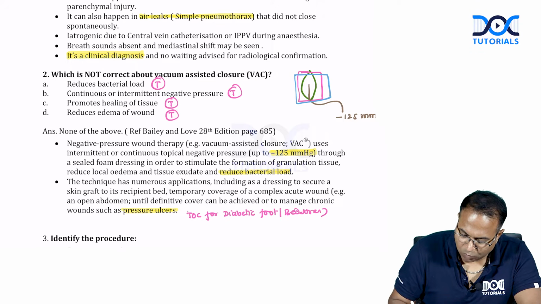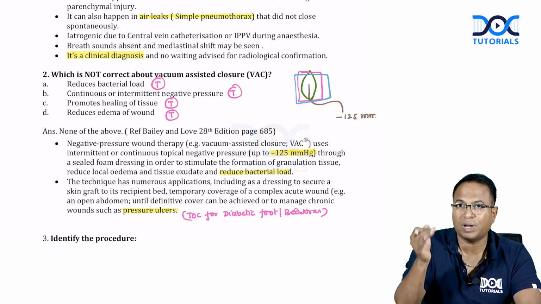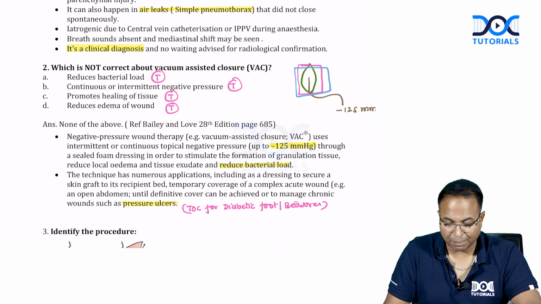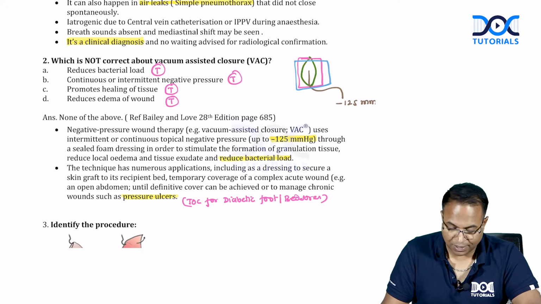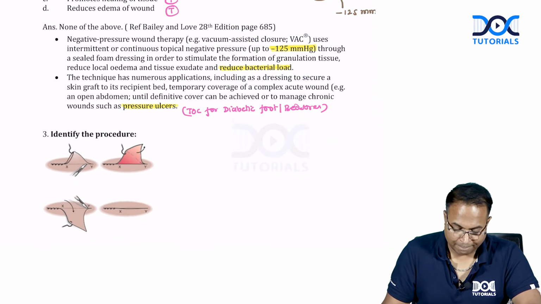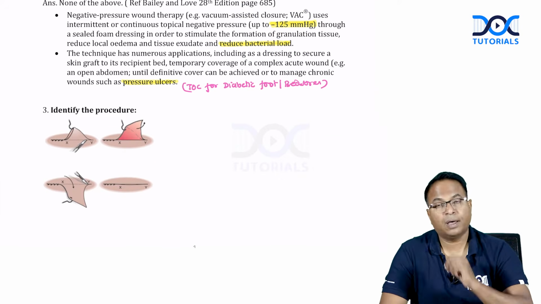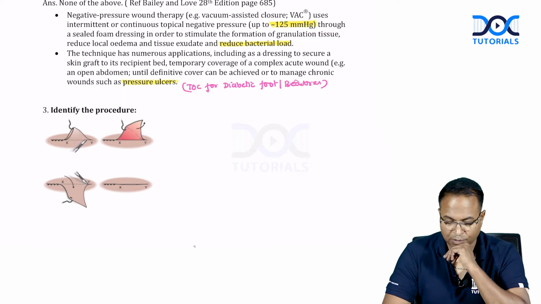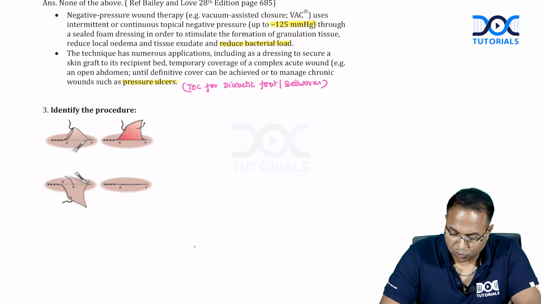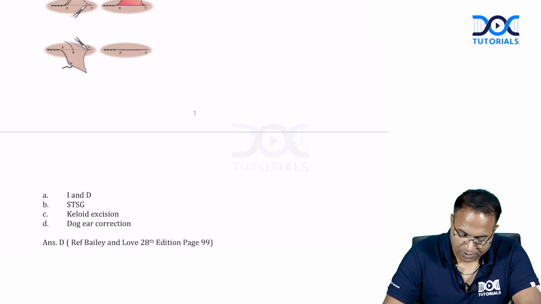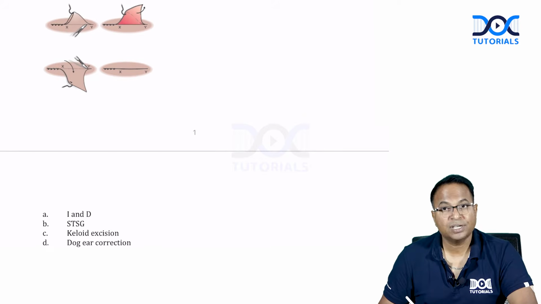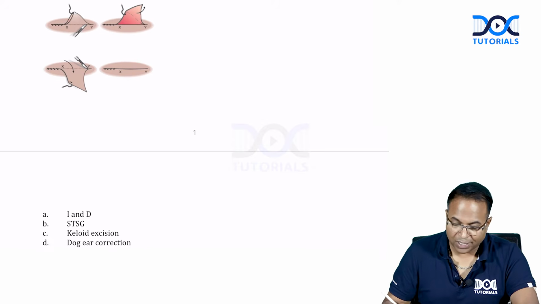Now, vacuum assisted closure device plays a major role in diabetic foot and bed sores. The plastic surgeons use it in many places. This is a new question from Bailey and Love only, not from any other book. It is a picture showing you, what is this procedure shown here. Choices are incision and drainage, split skin grafting, keloid excision, dog ear correction.